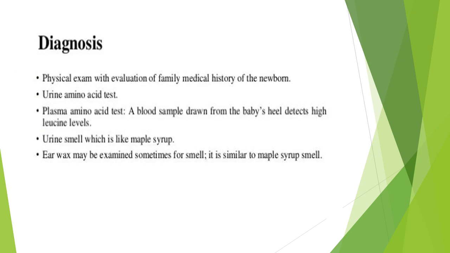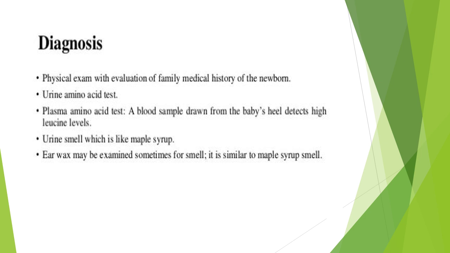Diagnosis. Detection of maple syrup urine disease includes: if urine smells like maple syrup, it indicates maple syrup urine disease. Earwax is examined. If it smells like maple syrup, it indicates MSUD. Physical exam with evaluation of family medical history of the newborn, urine amino acid test, plasma amino acid test.